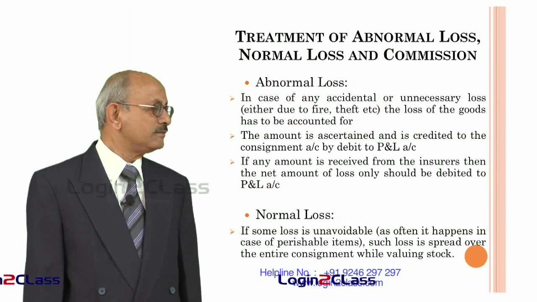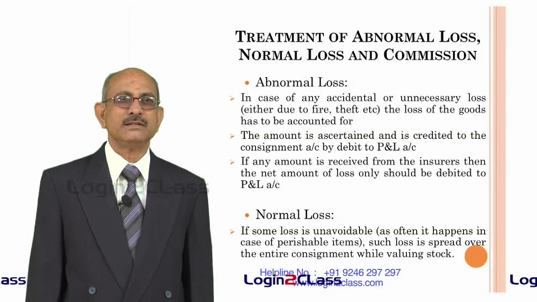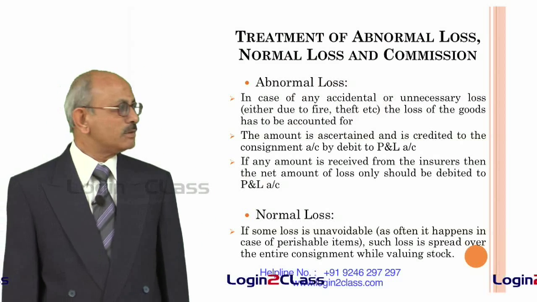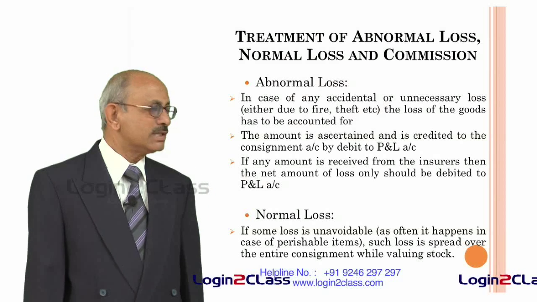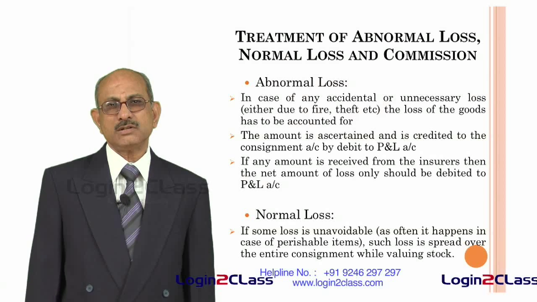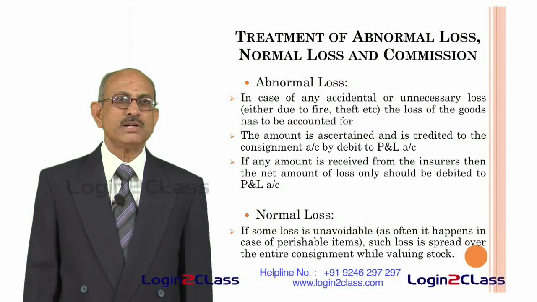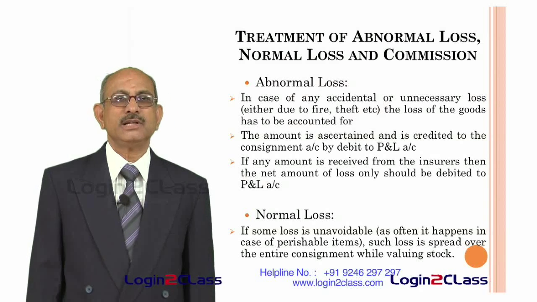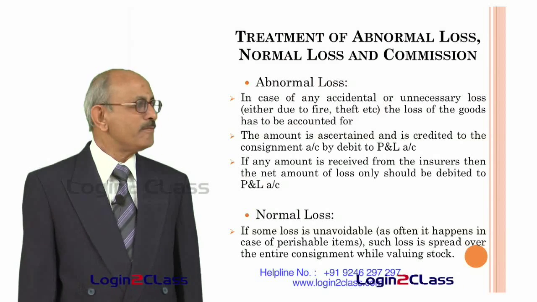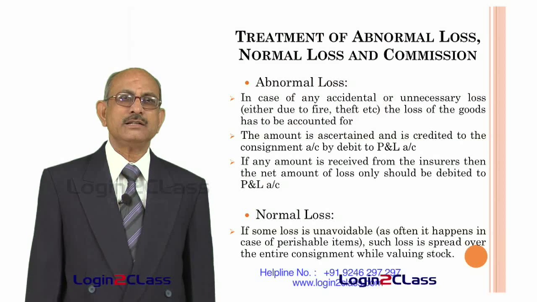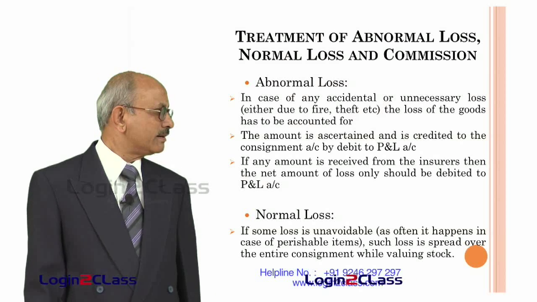So, when 100 tons of cement is sent to the consignee, 1% is lost. That is only 99 tons reach. So, 99 tons only can be accounted for by the consignee because 1 ton is lost during transit. So, while taking the cost of the 99 tons, whatever cost was there for 100 tons is spread over 99 tons only. That is how the normal loss is accounted for in the entire consignment. That is how valuation has to be done. So, the actual cost per ton will not be the total cost divided by 100 tons, it will actually be total cost divided by 99 tons. That will give you the value of 1 ton.